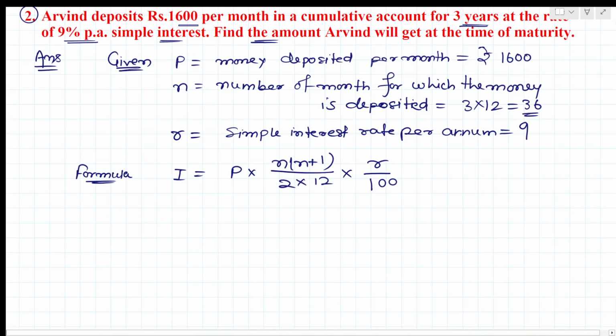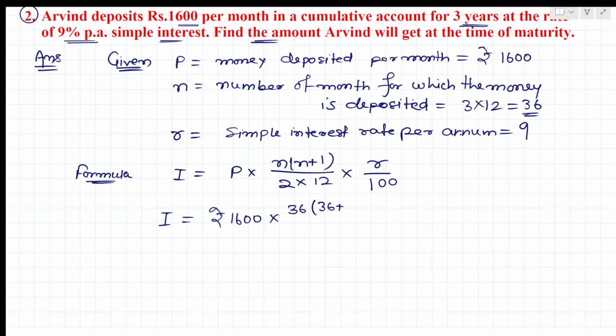P equals rupees 1600. n is given as 36, so it is 36 into (36 plus 1), then 2 into 12, into rate 9 upon 100.